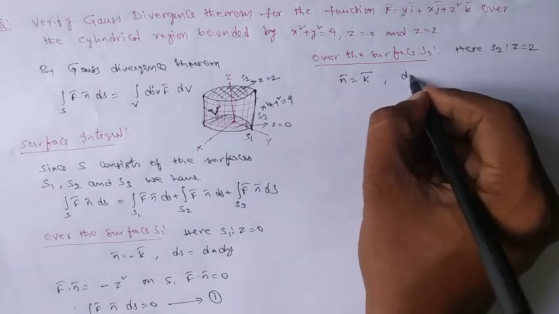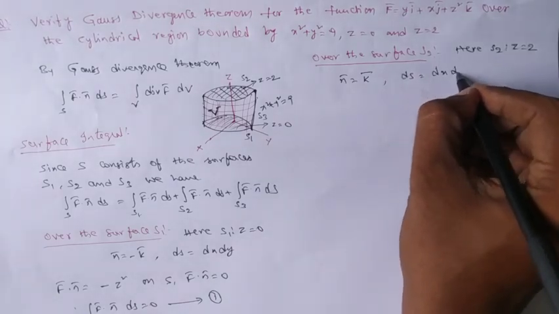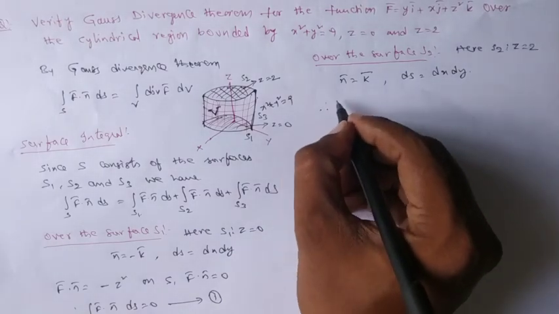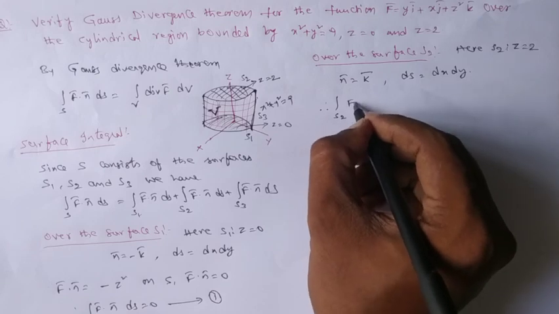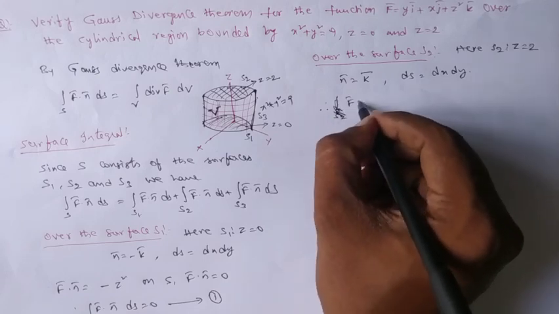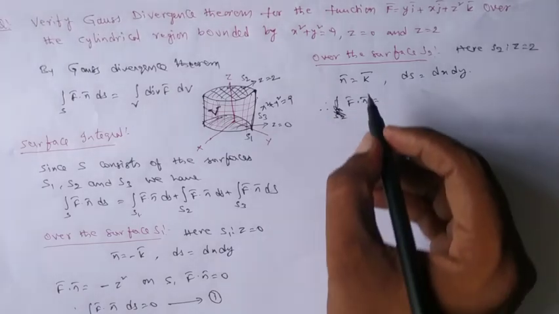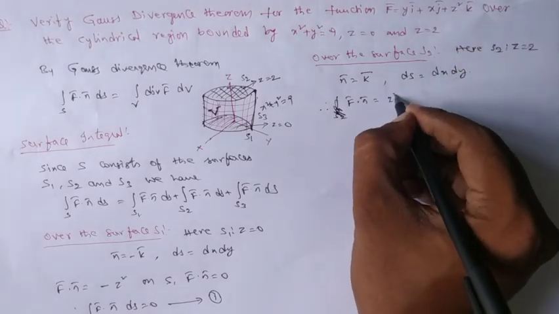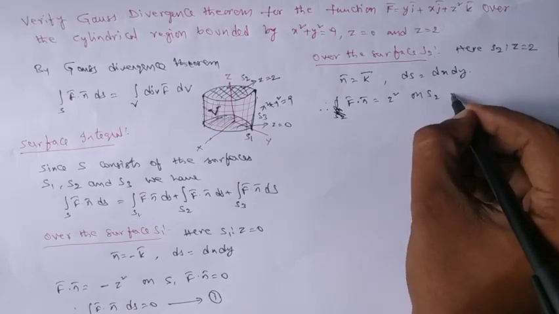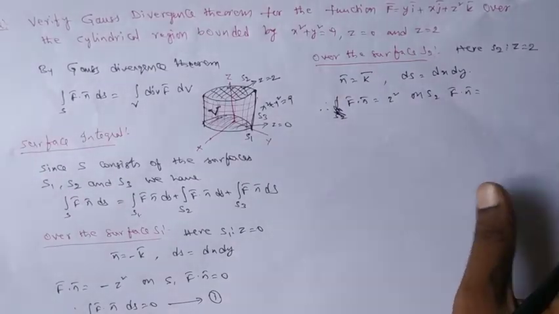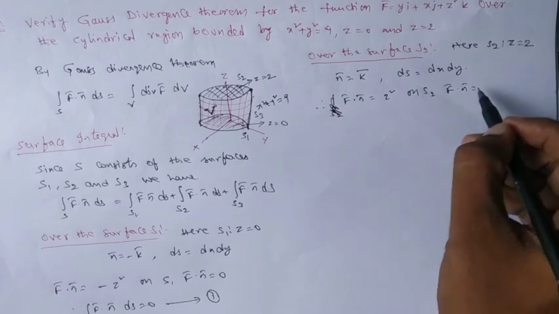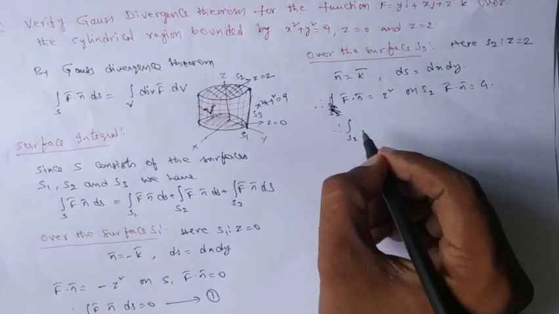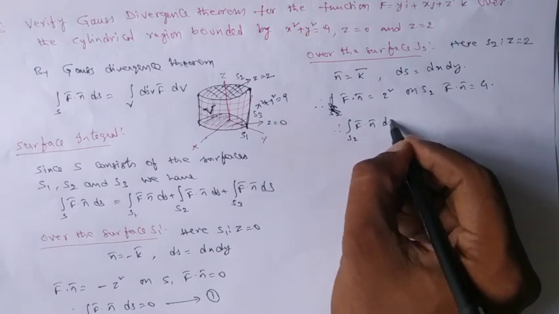So no doubt it should be projected on the xy plane only, so ds equal to dx dy. Therefore for the integral over S2 of f, before that we should calculate what f bar dot n bar is. So f bar dot n bar equal to, clearly, z square only. So on S2, since z equal to 2, it becomes 4. So therefore integral over S2 f bar dot n bar ds equal to